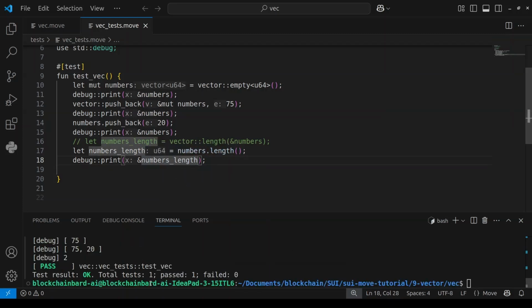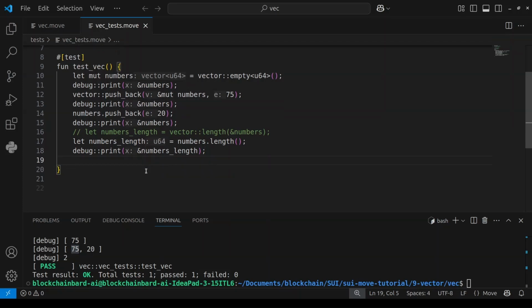So the next thing we can do, look at it now, we printed 75, 75, 20, then 2. That's the length of our vector. One thing we can do is access each element. Just like I told you, this 75 is the first number in the vector, and its index is zero. If you want to get that value, you have to pass in the index. So now let's say we want to get 75.